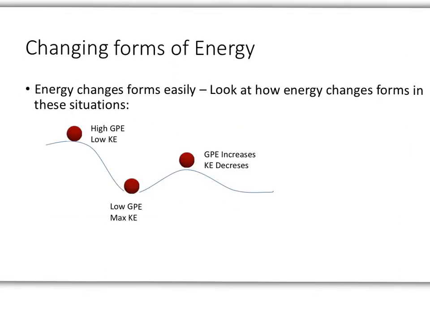Now we need to look at how energy gets changed. We've looked at this some in class and talked about it, but I want you to think about this. Energy changes forms easily. Here we have a ball rolling on a track. When it starts at the top, it has mostly GPE and barely any kinetic energy. As it rolls down the hill, that GPE gets changed into kinetic energy. When it's at the bottom of the hill, it's at its maximum of kinetic energy. Then as it rolls back up, kinetic energy decreases because it's going to slow down, and the GPE increases, and so on as the ball goes up and down. That teeter-totter effect with GPE and kinetic energy is going to happen.